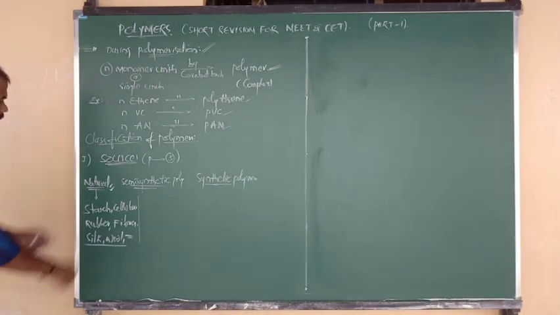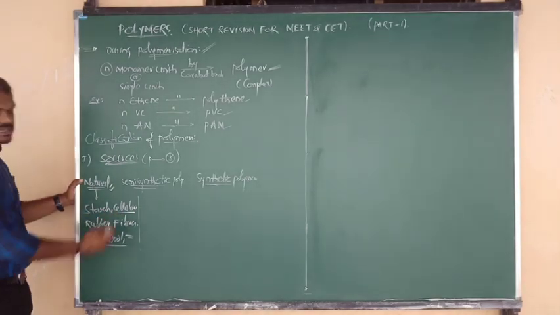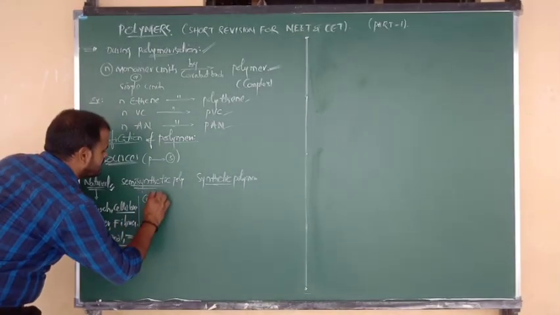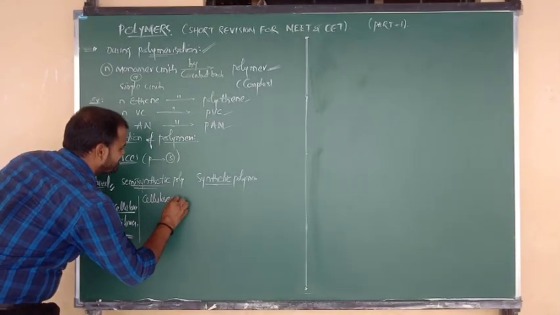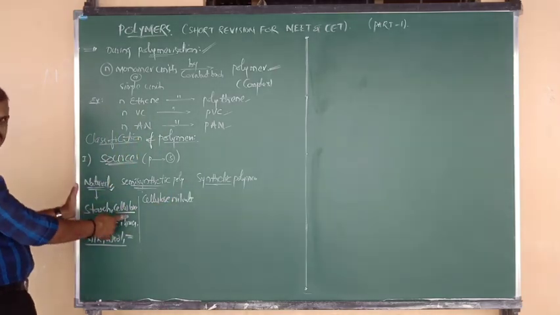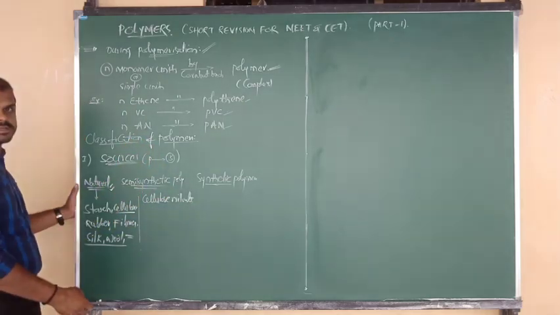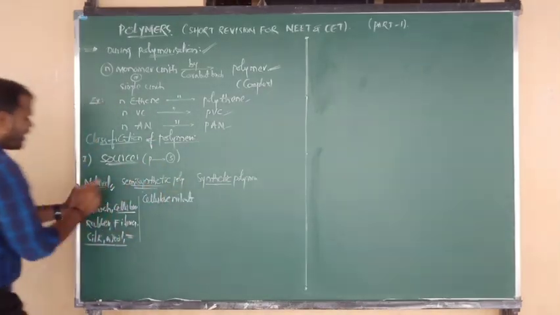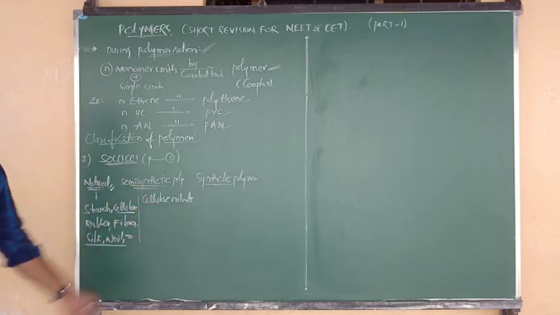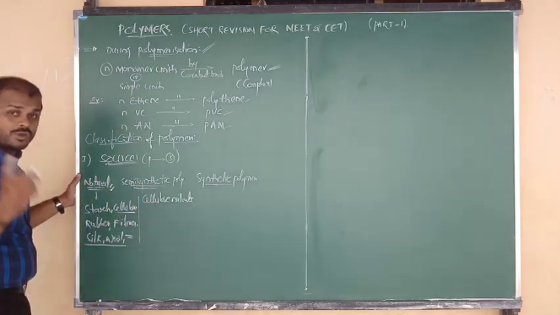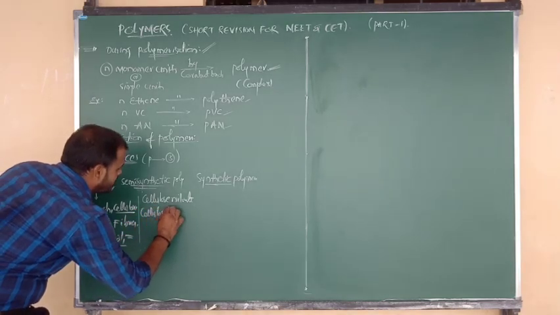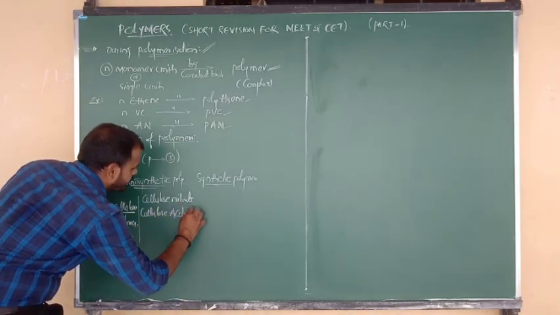One example: suppose the natural polymer is cellulose. Cellulose upon nitration gives a product called cellulose nitrate. So it was obtained from what? Cellulose. So all semi-synthetic polymers are the derivatives of natural polymers, or we can say synthetic derivatives of natural polymers. Again, suppose cellulose undergoes acylation. What will be the product? The product is cellulose acetate.